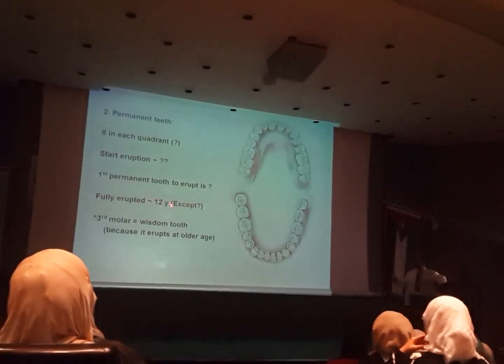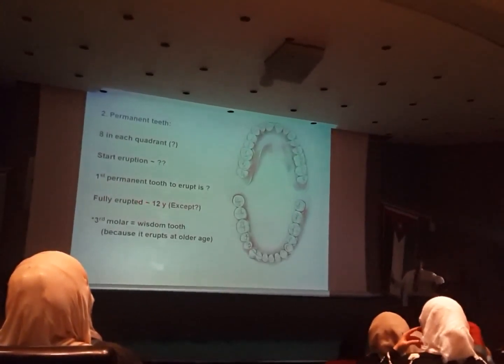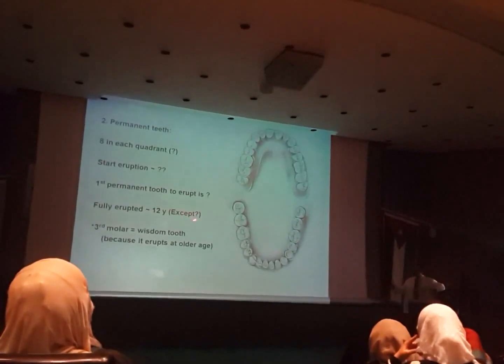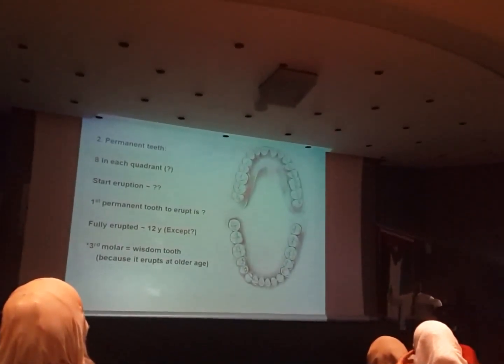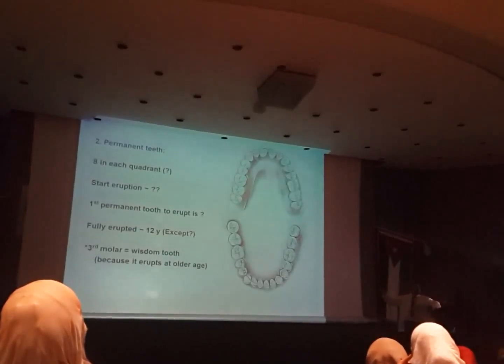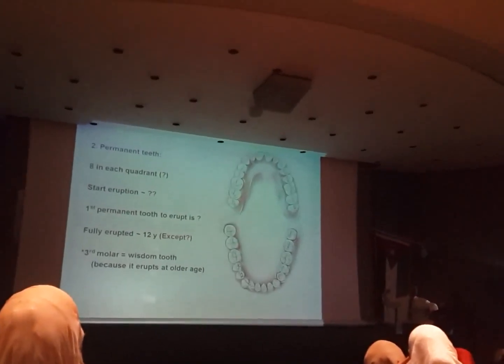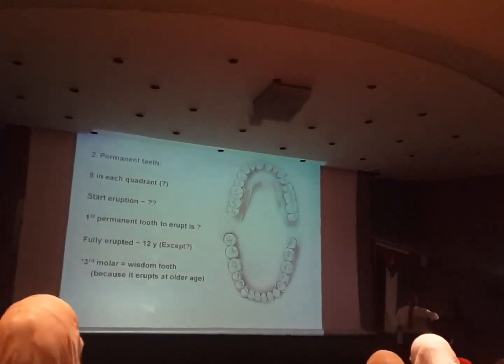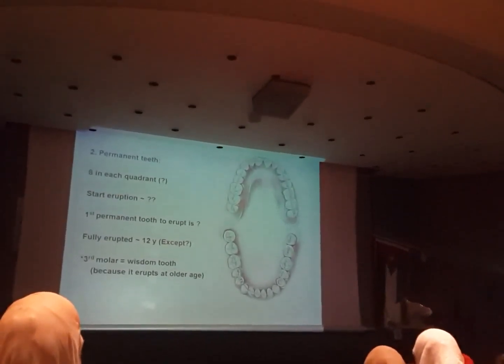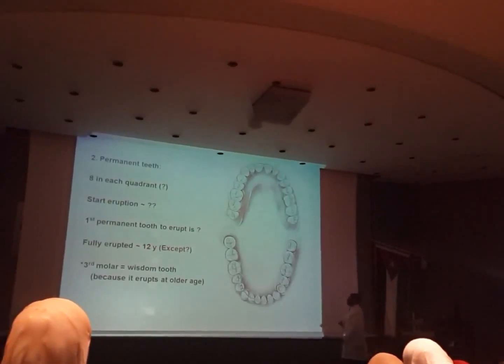They are usually fully erupted by the age of 12 years, up to the second molar. At 6 years the first molar erupts, at 12 years, 6 years after that, the second molar erupts, and 6 years after that, at 18 years, the third molar erupts. 6 years for each tooth. They are fully erupted by the age of 12 years.